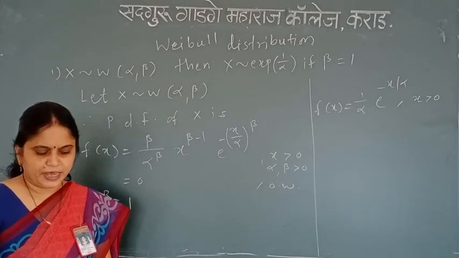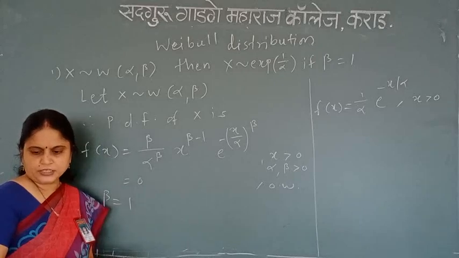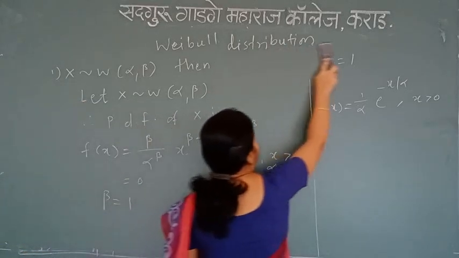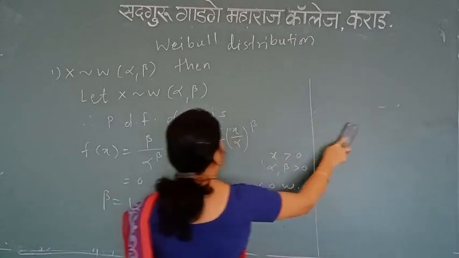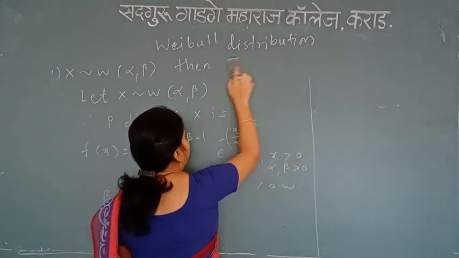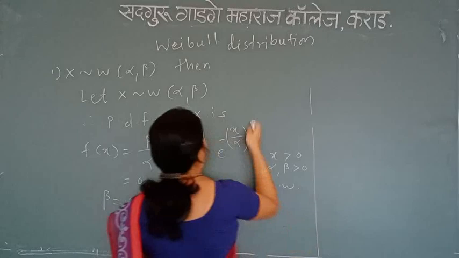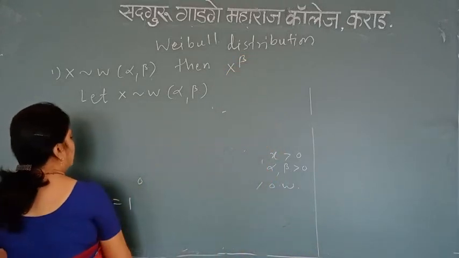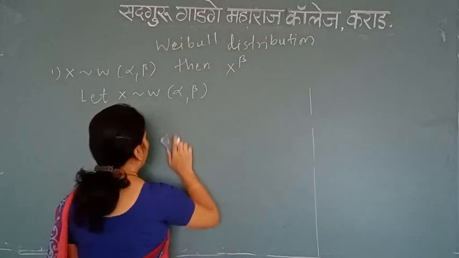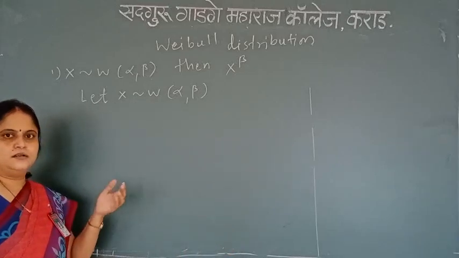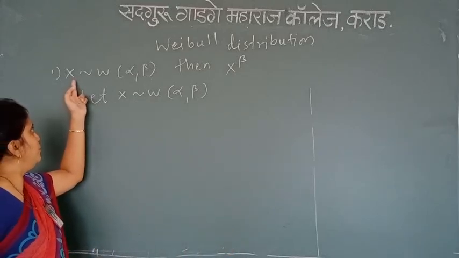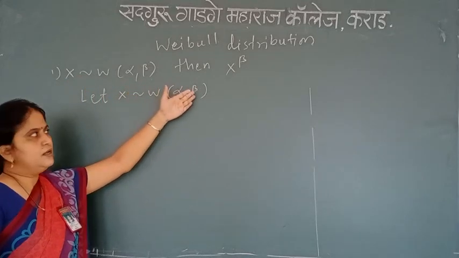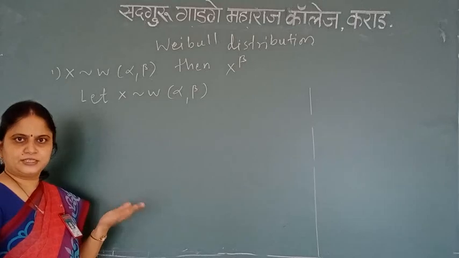Now let me have the next result. If x follows Weibull alpha comma beta, then find the distribution of x raised to beta. I need to find the distribution of x raised to beta. So in this problem, I know what is given to me. Given is x follows Weibull with alpha comma beta. Then I need to find the distribution of x raised to beta.